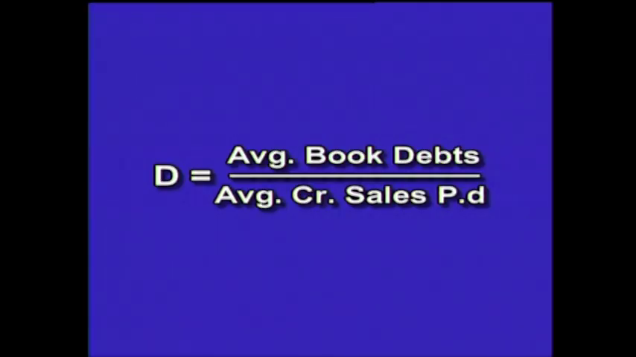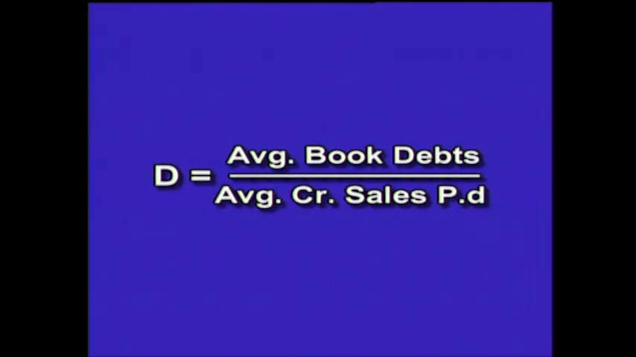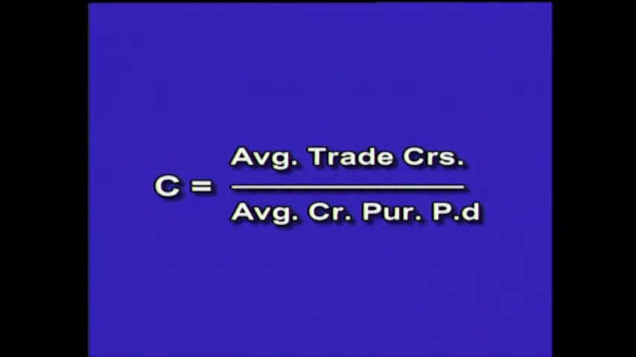Average book debts would be opening debtors plus closing debtors divided by 2. And denominator would be average credit sales because we have debtors only when we sell goods on credit basis. When total sales are given minus cash sales, you get credit sales. If cash sales or credit sales figures are not given, the assumption is total sales will be taken as credit sales. Average credit sales per day would be credit sales divided by number of days in a year. Then C is creditors. So, average creditors are opening creditors plus closing creditors divided by 2. Credit purchases divided by number of days in a year, we get average credit purchases per day.